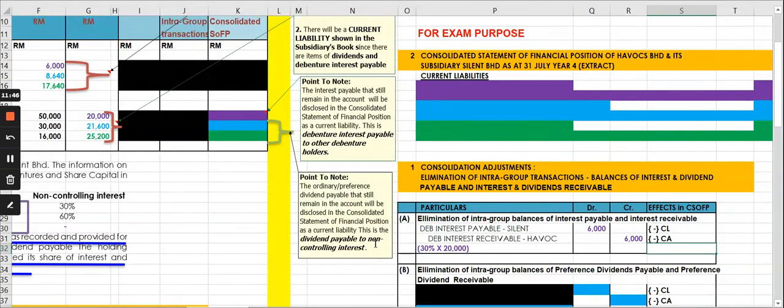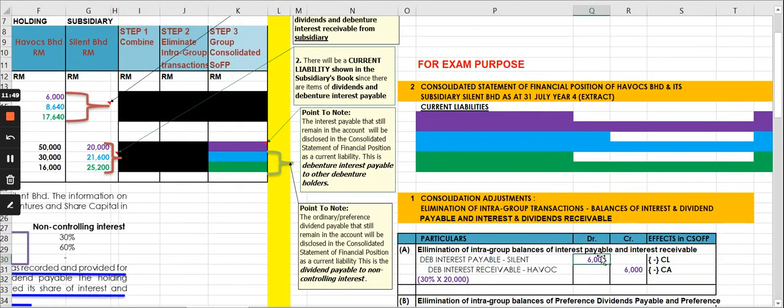Okay, that was for the intra-group debenture interest. So when you do this, you debit debenture interest payable. It will be shown here. So first you need to combine. Let me just remind you. You create a column. I have recreated a column to combine the result of holding and the subsidiary. This is the consolidation procedure that I'm using a worksheet for today. So you will just combine column F and column G, which is holding and subsidiary. You have 70,000.